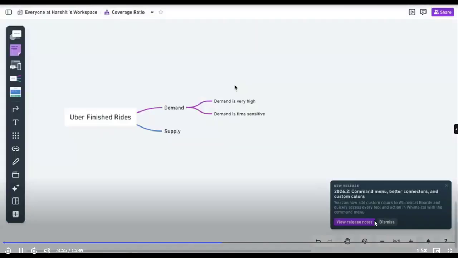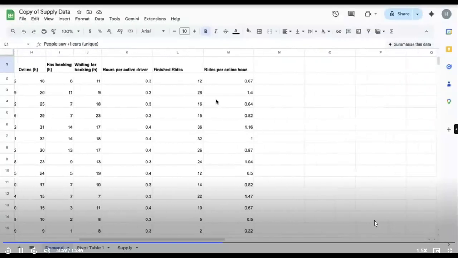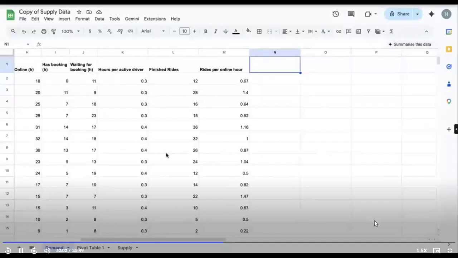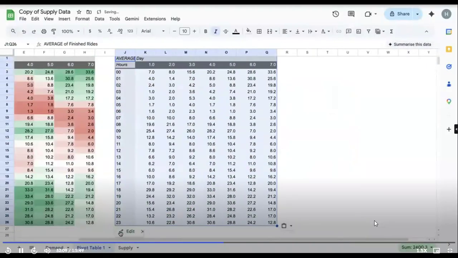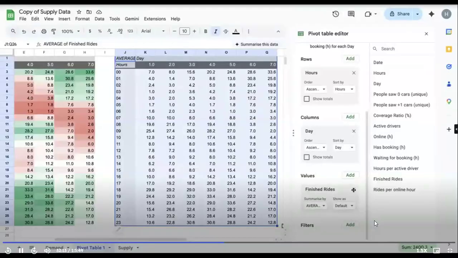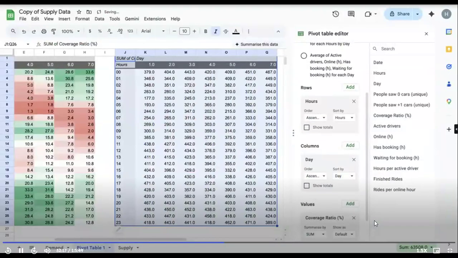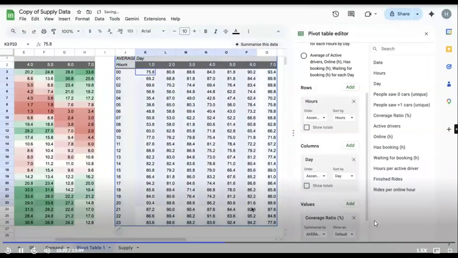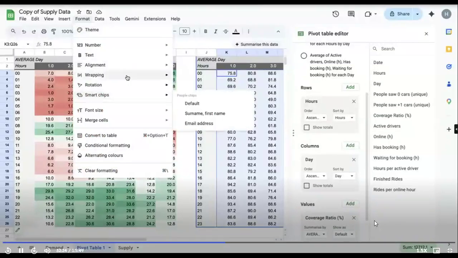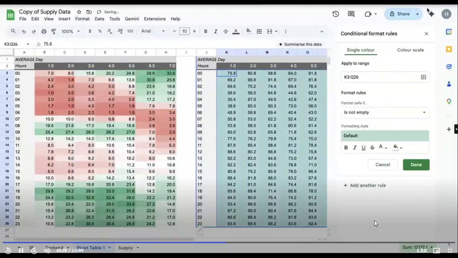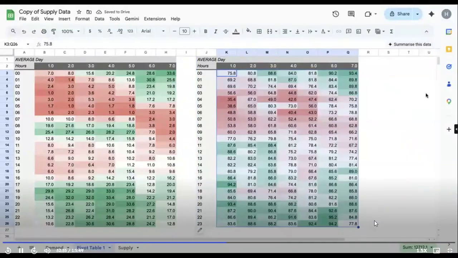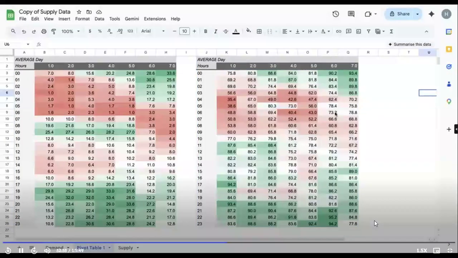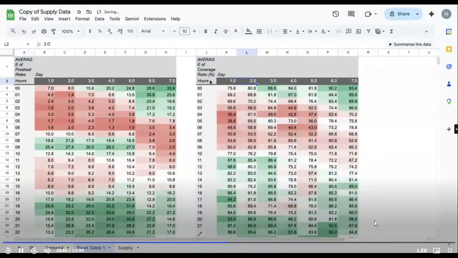What I'll do is create a pivot table. I'll copy this, paste it over here, go to edit. Instead of finished rides, I'll make it coverage ratio, and make this an average. Consider this whole thing, go to format, conditional formatting, color scale. Now you have two tables. This is of the finished rides, and this is of the coverage ratio.